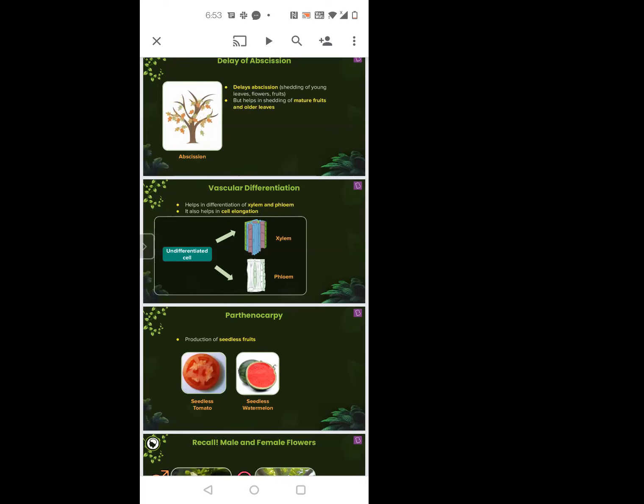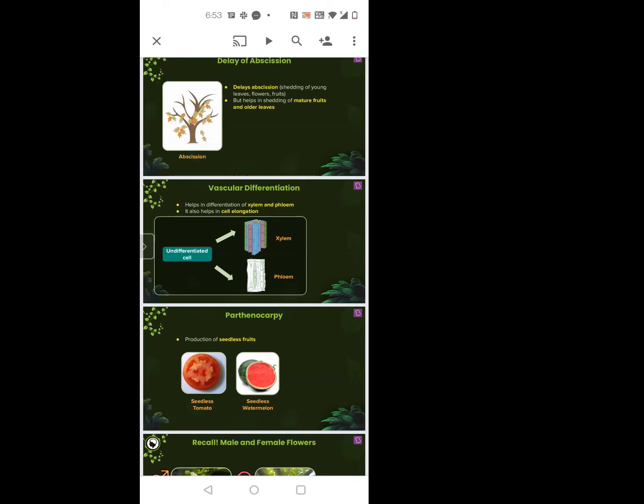Once the fruit, flower or leaf sheds from the tree, it's not going to grow anymore, correct? But auxin is a hormone which makes sure growth is happening. So it will work against abscission and delay it, till the plant grows.